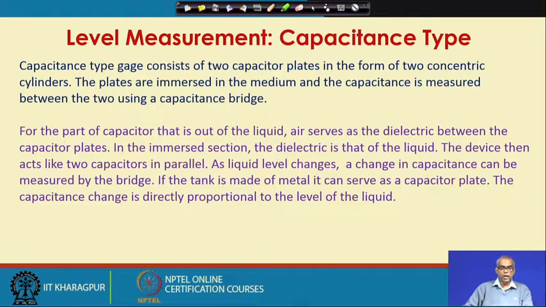For the part of the capacitor that is out of the liquid, air serves as the dielectric between the capacitor plates. In the immersed section, the dielectric is that of the liquid. The device then acts like two capacitors in parallel. As liquid level changes, a change in capacitance can be measured by the bridge. If the tank is made of metal, it can serve as a capacitor plate. The capacitance change is directly proportional to the level of the liquid.